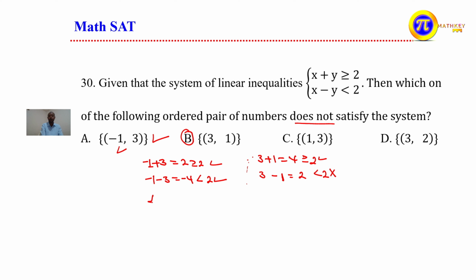When you come to the third, that is C, insert 1 for the value of x, 1 plus 3 for y, which is equal to what? That is 4. 4 is greater or equal to, yes, it is correct. When we come to the second inequality, x is 1. 1 minus 3, which is equal to negative 2, is less than 2. Yes, it is correct. Choice C is also correct.